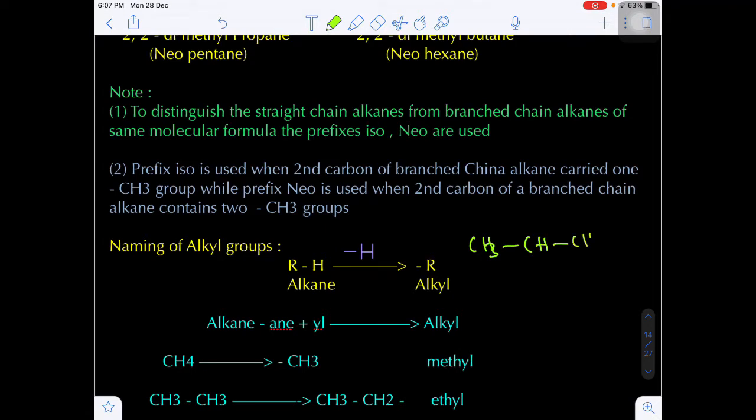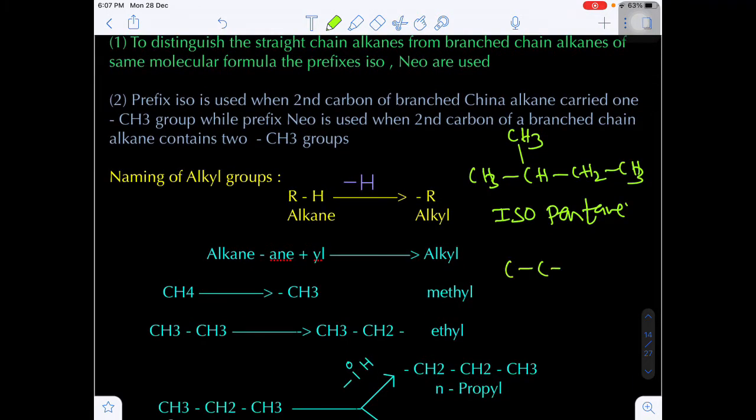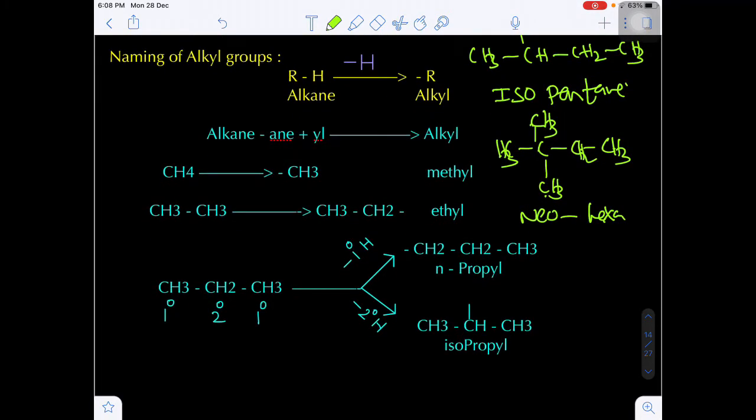Suppose this is a branched chain alkane. Suppose on the second carbon I write 1 methyl group, then this is called iso. And in total how many carbons are there? 5. So this is known as isopentane. Suppose in a branched chain alkane the second carbon possesses 2 methyl groups, then this is called neo. Total how many carbons are there? 6 carbons, 1, 2, 3, 4, 5, 6. So neohexane.